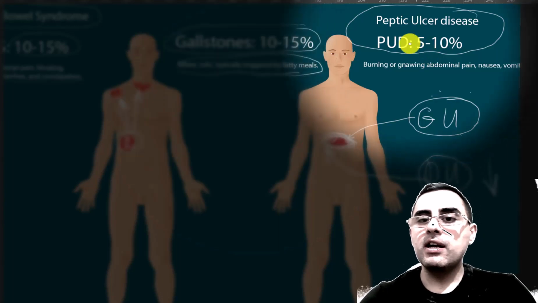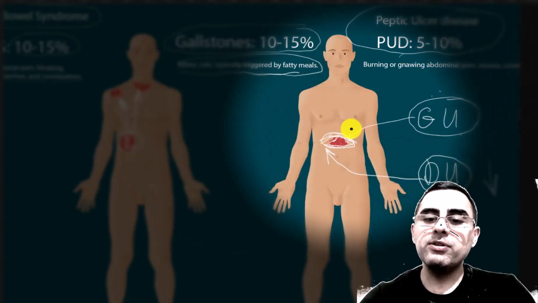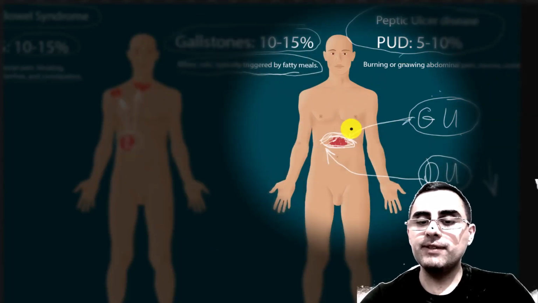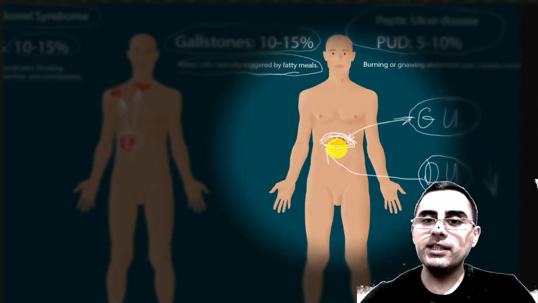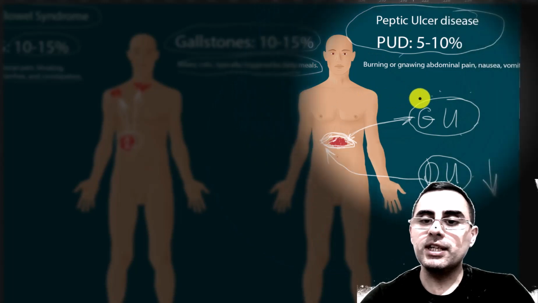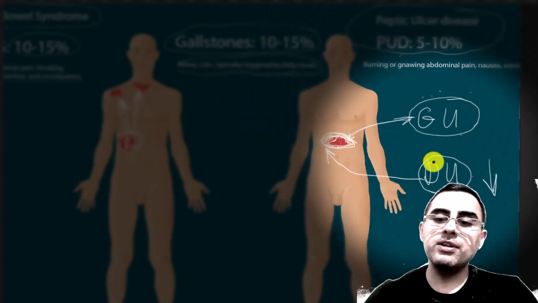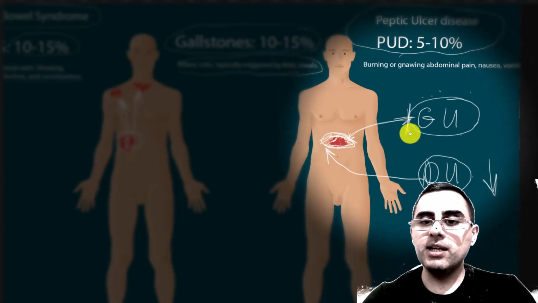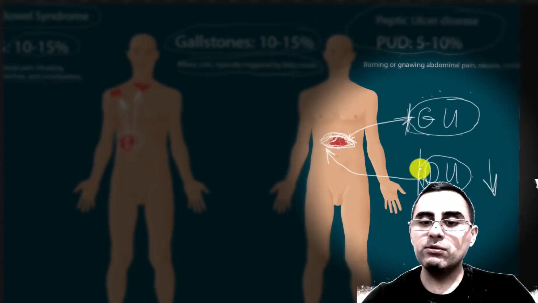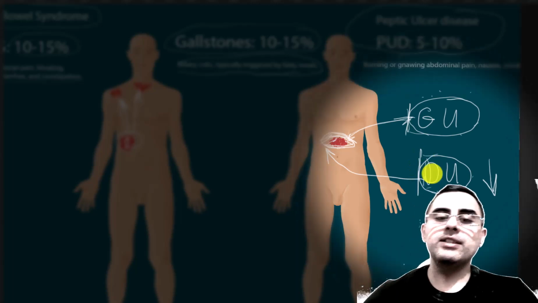If pain is strongly related to eating, if it's aggravated by eating, or if it's relieved by eating, it is peptic ulcer disease, and it can be gastric ulcer or duodenal ulcer. Gastric ulcer is aggravated by eating, duodenal ulcer is relieved by eating.